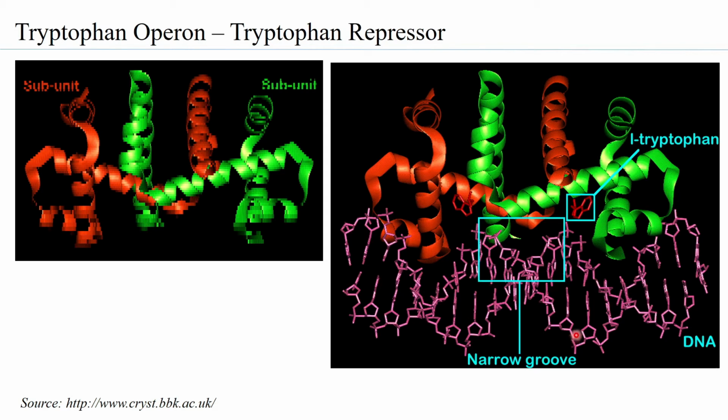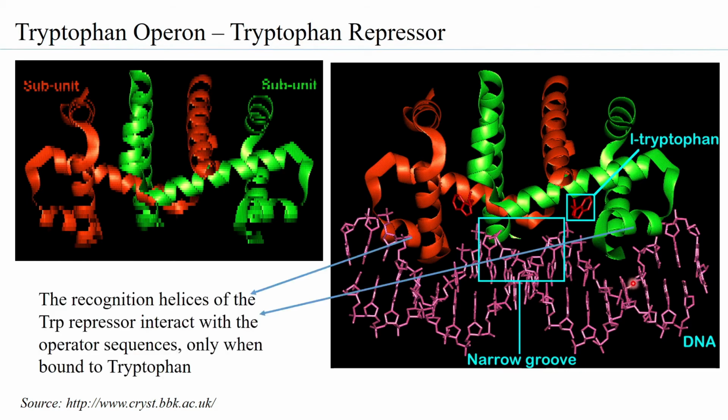The second thing that is important to note here is that you may have more than one operator sequence present, but one doesn't know exactly how the tryptophan repressor binds, as with the lac repressor. Although many studies have suggested that the tryptophan repressor also exists as a tetramer, and so it could bind to other operator regions for the tryptophan operon itself. Now, in this case, what is very clear is that the recognition helices, on binding to the operator region, have a very strong interaction with it.